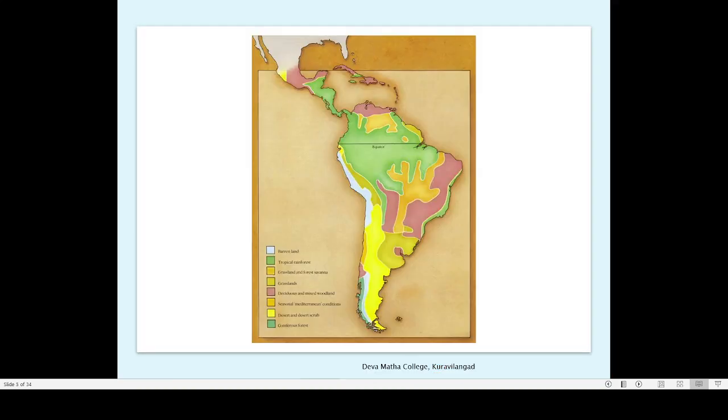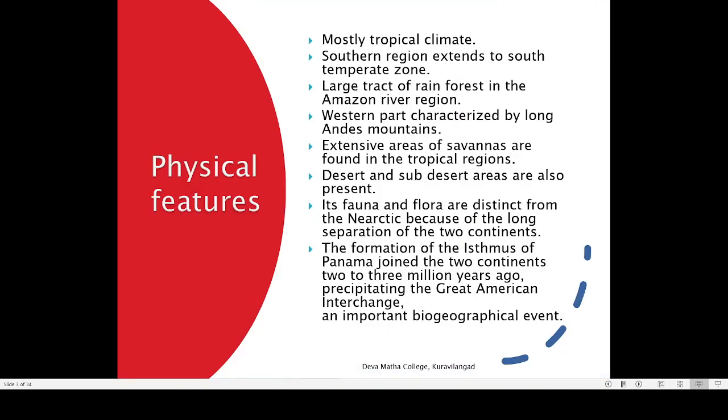So that is regarding some other features. The formation of the isthmus: isthmus means a land bridge, as in the Isthmus of Panama. It joined the two continents 2 to 3 million years ago. So only some 20 lakh to 30 lakh years back did this connection between South America and North America take place.